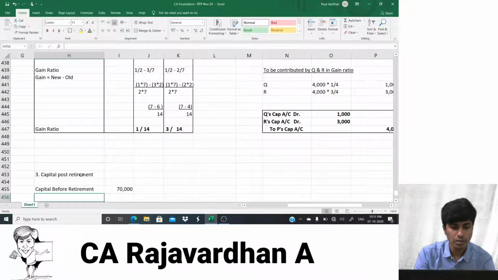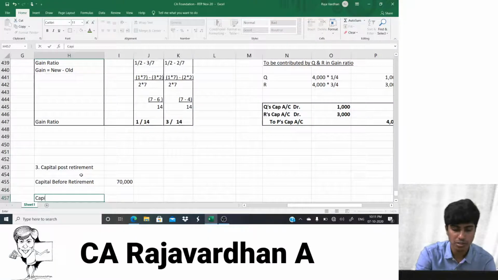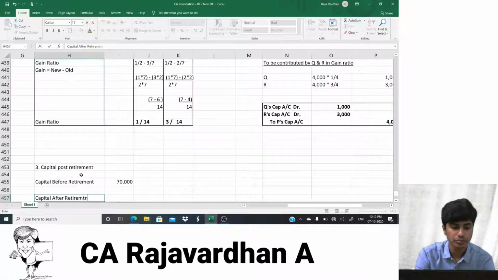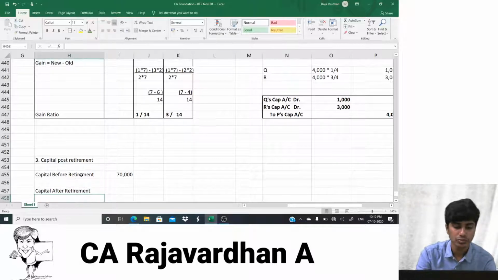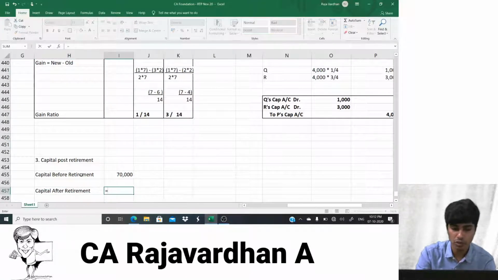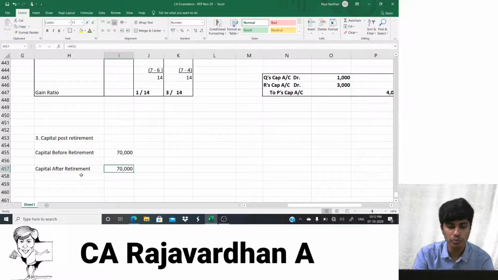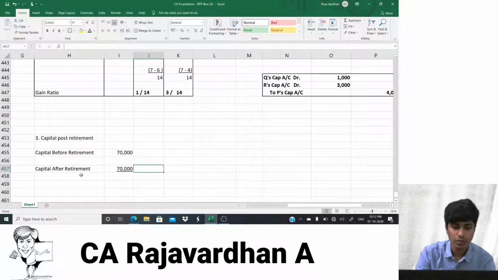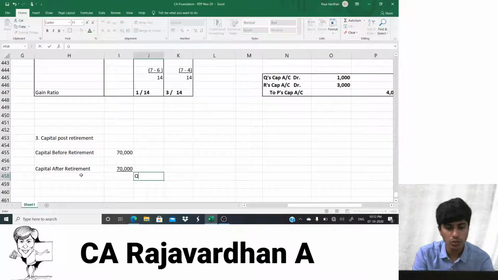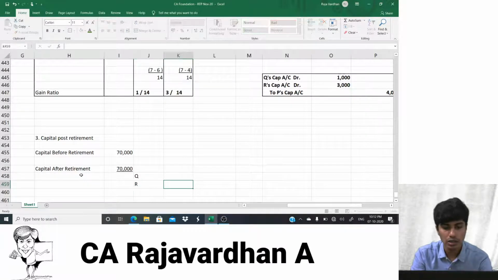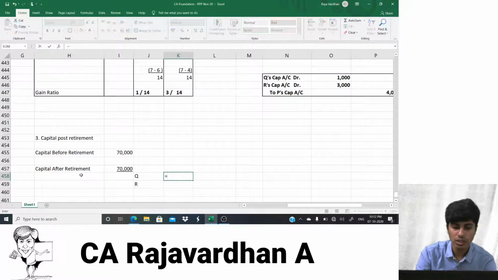Okay. Then capital after retirement should be how much? Same, isn't it? Yeah. Capital after retirement also should be equal to 70,000. And this 70,000 should be shared between whom? It should be shared between Q and R. How much should be Q share? Q share should be 70,000 into 1 by 2.